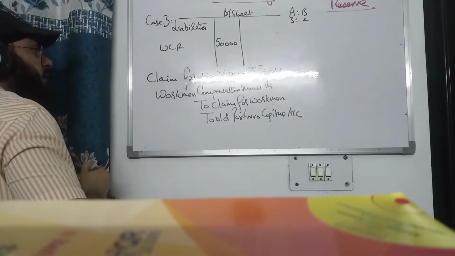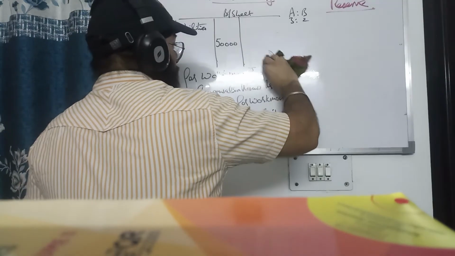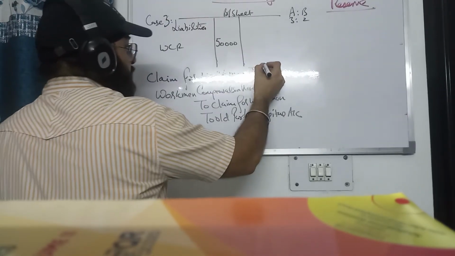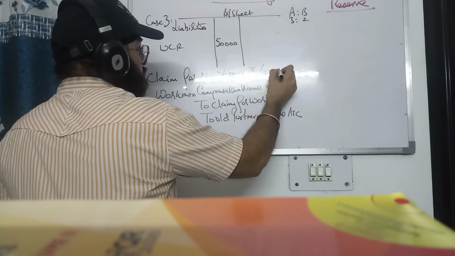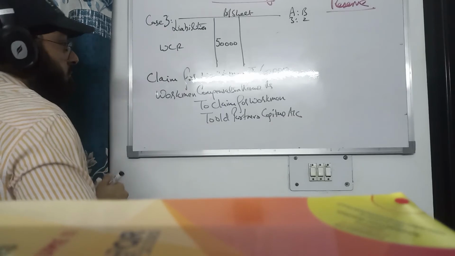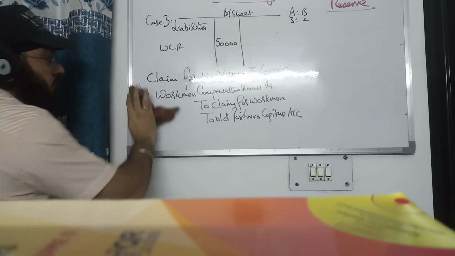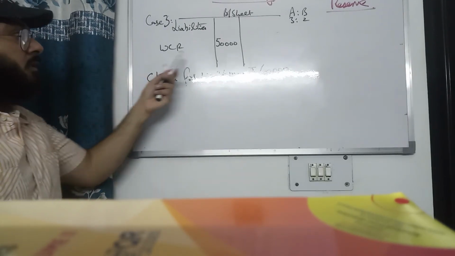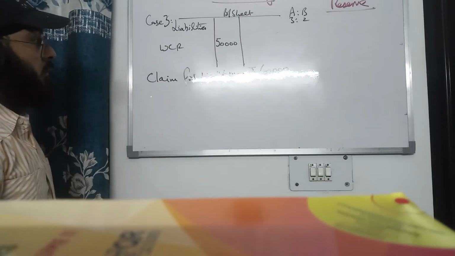Suppose workman compensation reserve is 50,000 and claim for workman is, suppose, 60,000. Now what do we do?